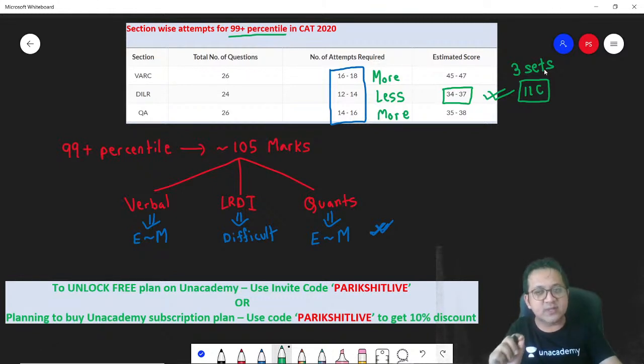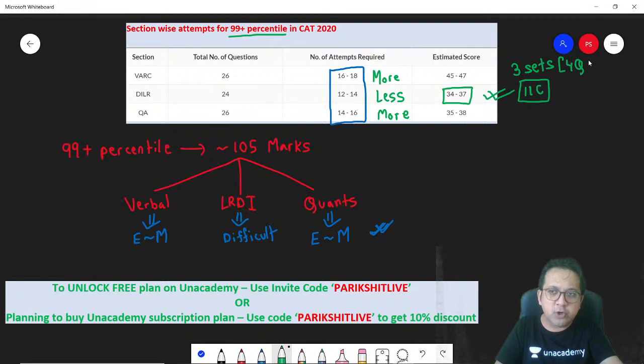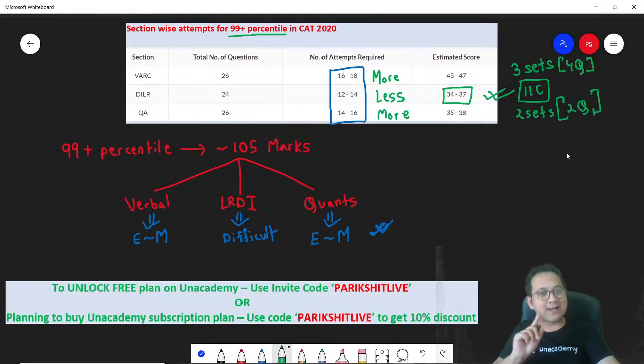If there are 2 sets with 6 questions each, it would mean even if you end up solving 3 sets with 4 questions each, or 2 sets with 6 questions each, this is sufficient to clear your LRDI cutoffs. And I would say, if you ask me my estimate, this is going to remain the same even this year. Why? The logic is, again, there is rational thinking behind this.